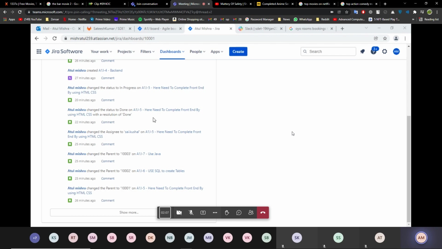Here we can create a sprint from date time to date time. Then this is the sprint created, and this is the backlog creation. Then dashboard creation. This is the Jira project dashboard. This is the project page.